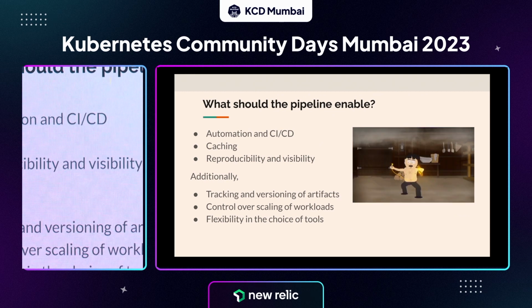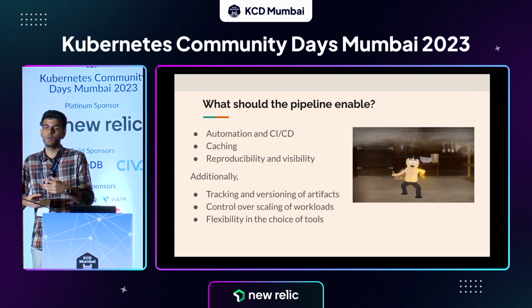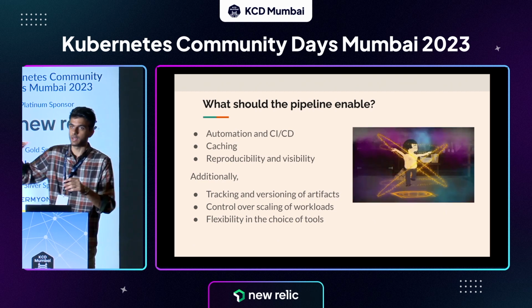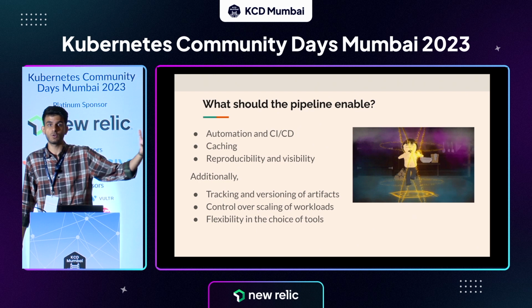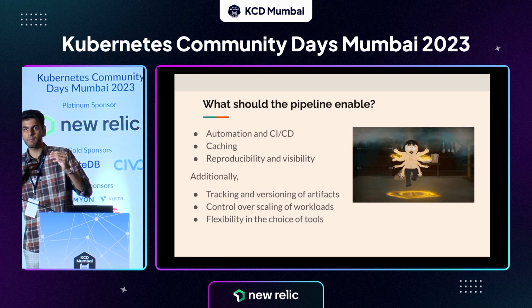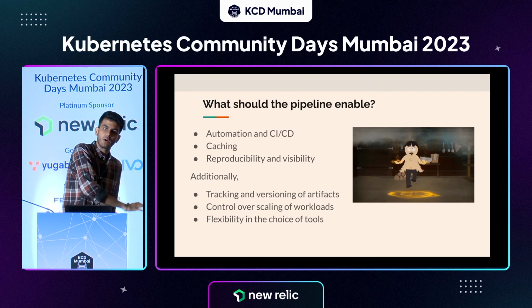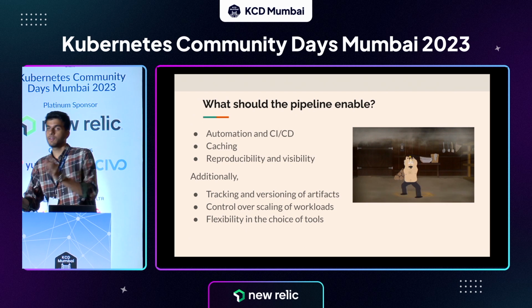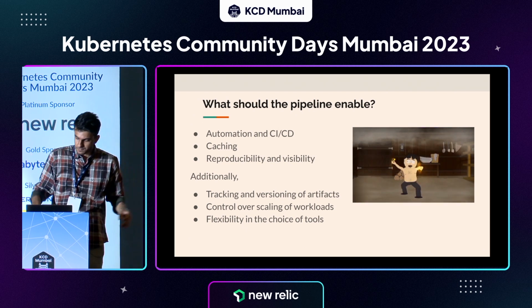And the last thing is flexibility in choice of tools. Whenever you are using such a pipeline, you should be able to easily swap the different steps. For example, if I'm using the GPT model or some other step, and I figure out this step is not working for me, then it should be very simple to change the step without disrupting the entire pipeline. Right? All of these are requirements of a pipeline that I feel are important for a production grade setup. And one of these steps should also be the LangChain step, of course. But this is the overarching pipeline I'm talking about.